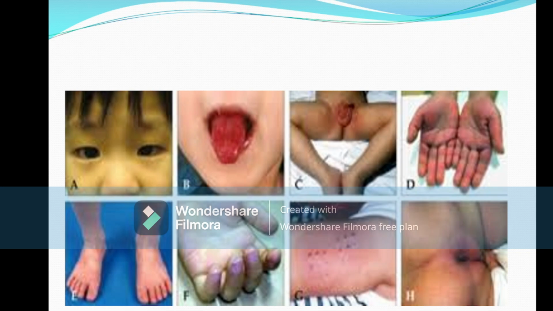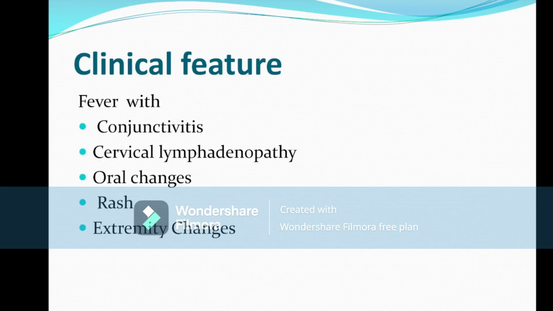So it is diagnosed by exclusion, and it is diagnosed only by clinical manifestation, not by any other investigations. Investigation is needed in Kawasaki disease, but it is not very important, and it is not in the criteria to diagnose Kawasaki disease. So what are the clinical features present in Kawasaki disease? The clinical features are fever with conjunctivitis, cervical lymphadenopathy, oral changes, rash, and extremity changes. These clinical features have to be there in Kawasaki disease.